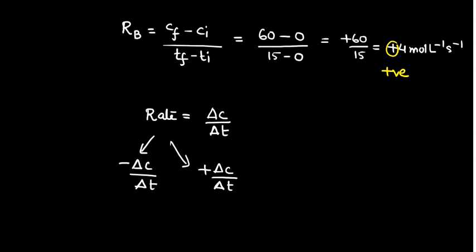But if the change is very small, then we are going to write it as minus dC by dt for reactants and plus dC by dt for products.